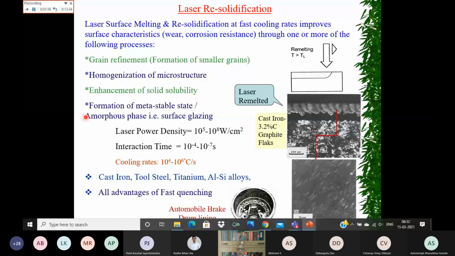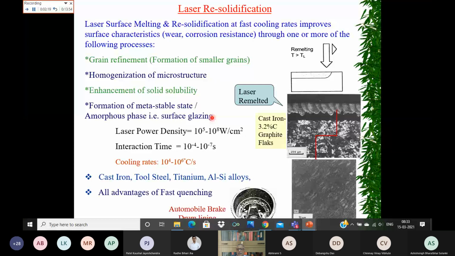Instead, it is going to form an amorphous phase or surface glazing. So it is going to form a metastable state, and that is the amorphous phase. And this amorphous phase, also known as a surface glazing process, will have much better tribological properties.